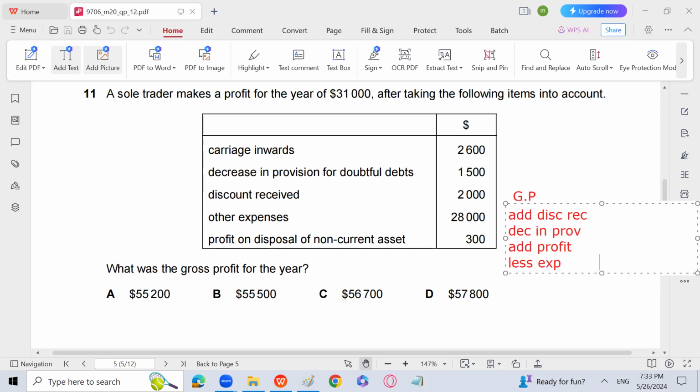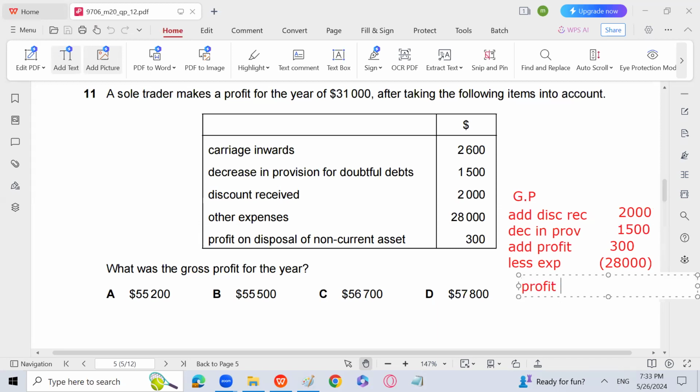Other expenses will be 28,000, that is negative because we need to subtract that. Profit on disposal is going to be added, so it is positive 300. Decrease in provision is going to be added, so again it is positive 1,500. Discount received will also be added, it is an income, so 2,000. So you will go reverse because you have the profit, a positive figure of 31,000.